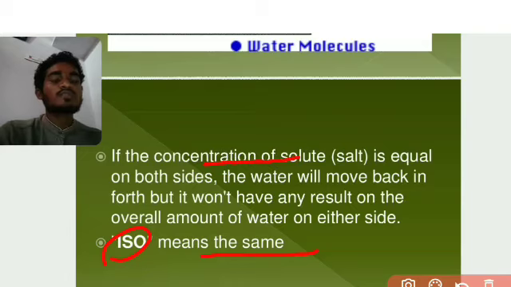Next, iso means same, as I already told you. If the concentration of solute, meaning salt, is equal on both sides, the water will move back and forth, and it won't have any result on the overall amount of water on either side.